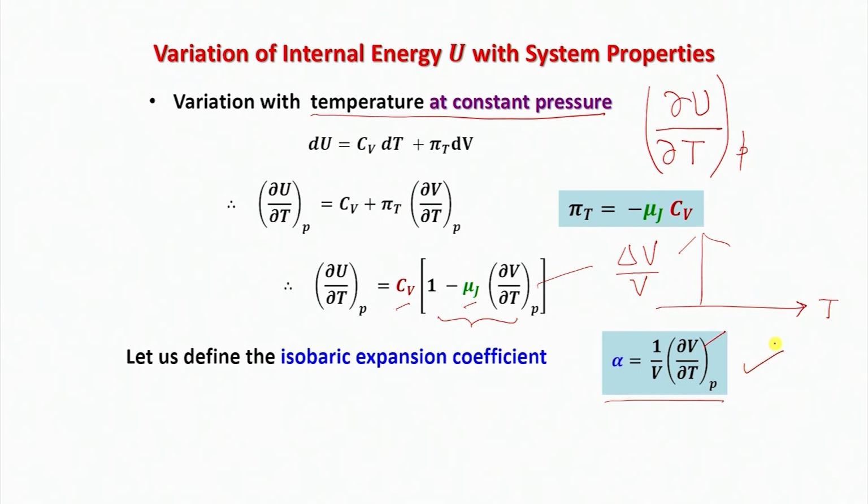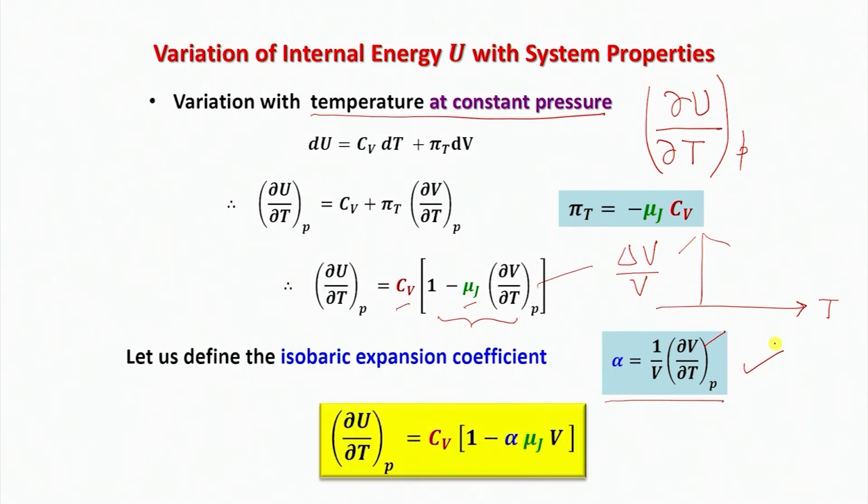And alpha is also a property that can be measured in the laboratory and is widely tabulated for a wide range of systems. And now I can rewrite that del U del T at constant P is Cv into 1 minus alpha mu_J into V.